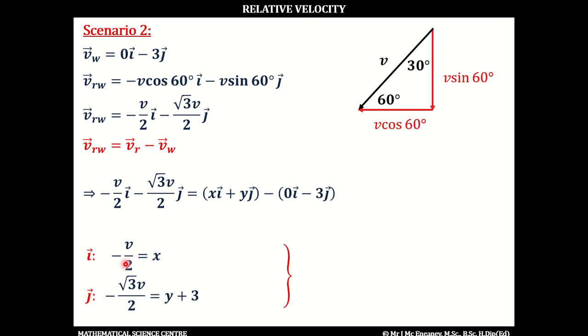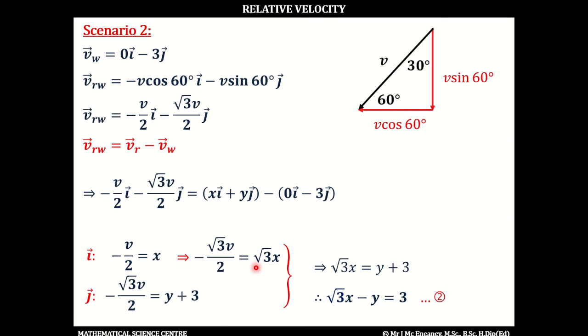Now, what we're going to do is try and match up these left-hand sides. If we multiply both sides by root 3, you get minus root 3 v over 2 equals root 3 x. So this left-hand side is now the same as this left-hand side, which means we can equate the two right-hand sides. So root 3 x equals y plus 3. And again, bringing the y over, we can formulate this equation: root 3 x minus y equals 3. So now we have a system of two equations with two unknowns, which we can solve simultaneously.